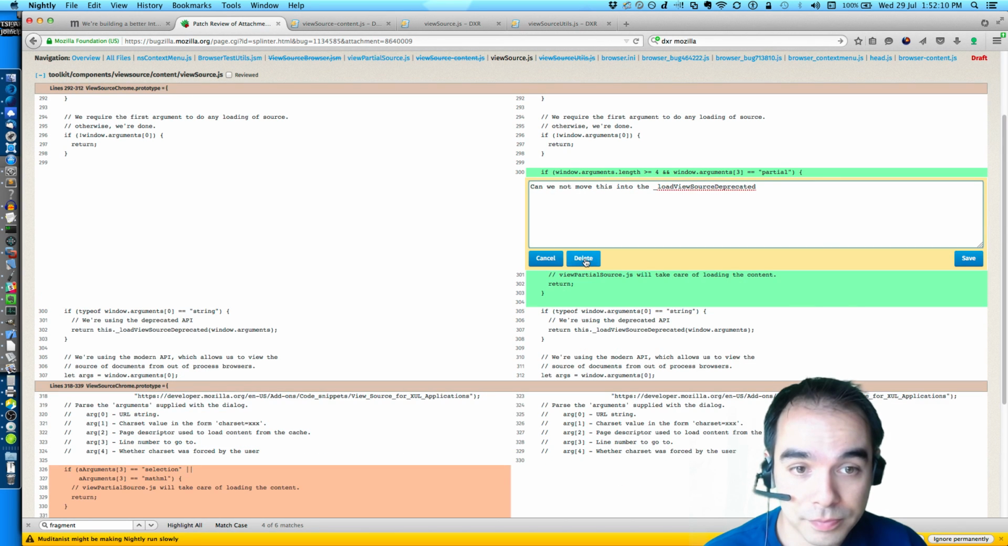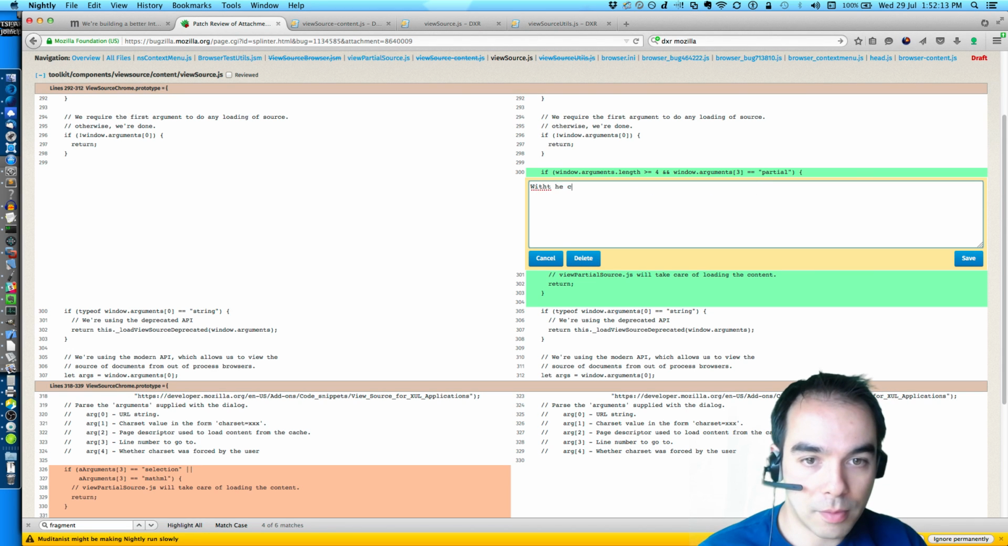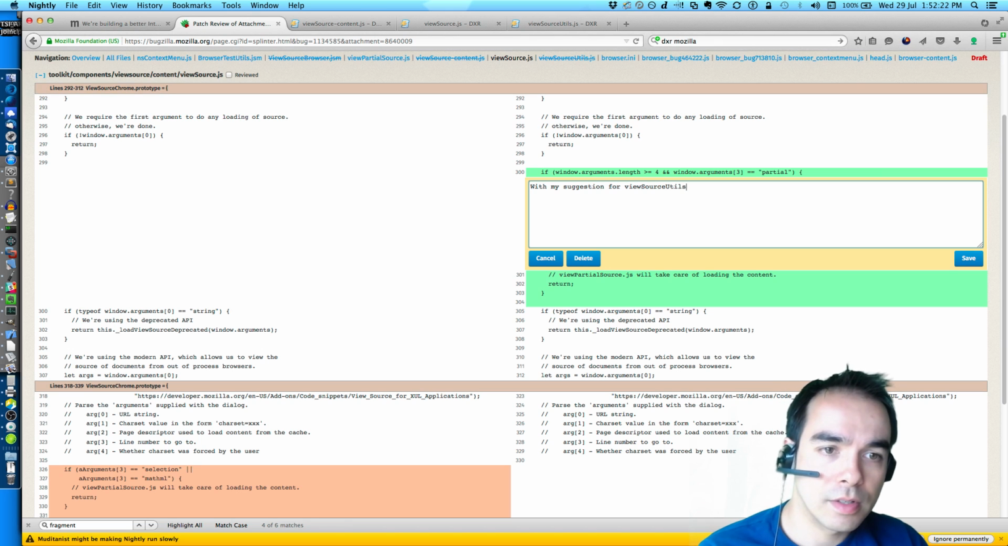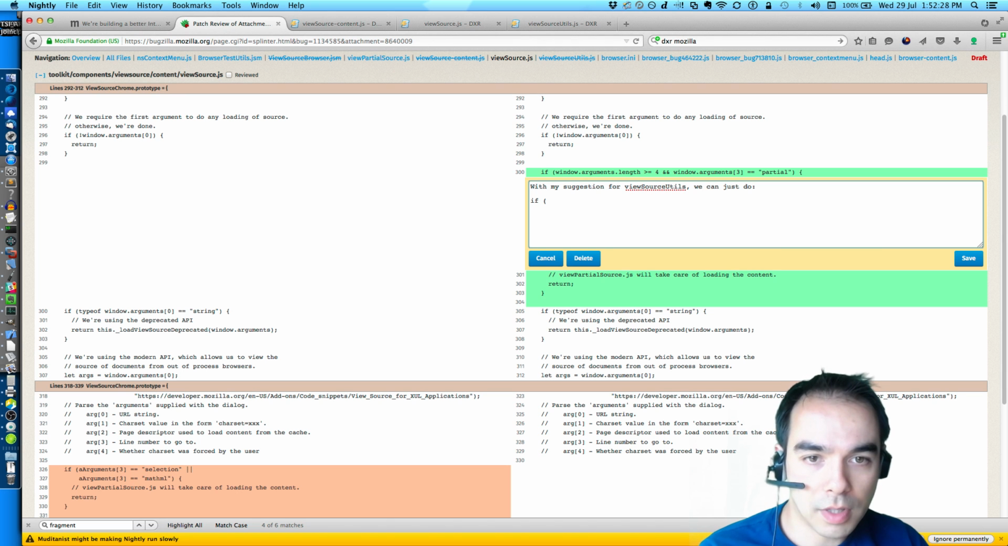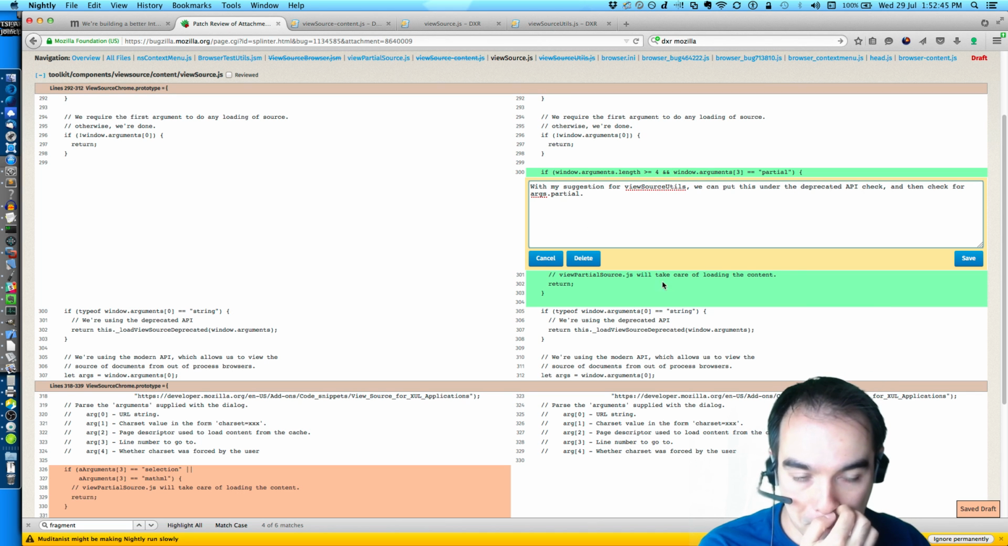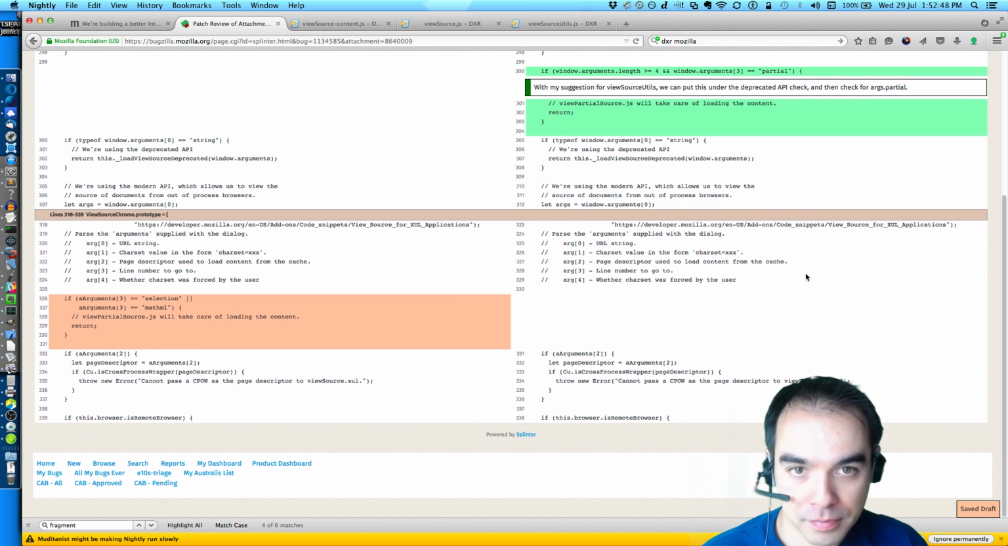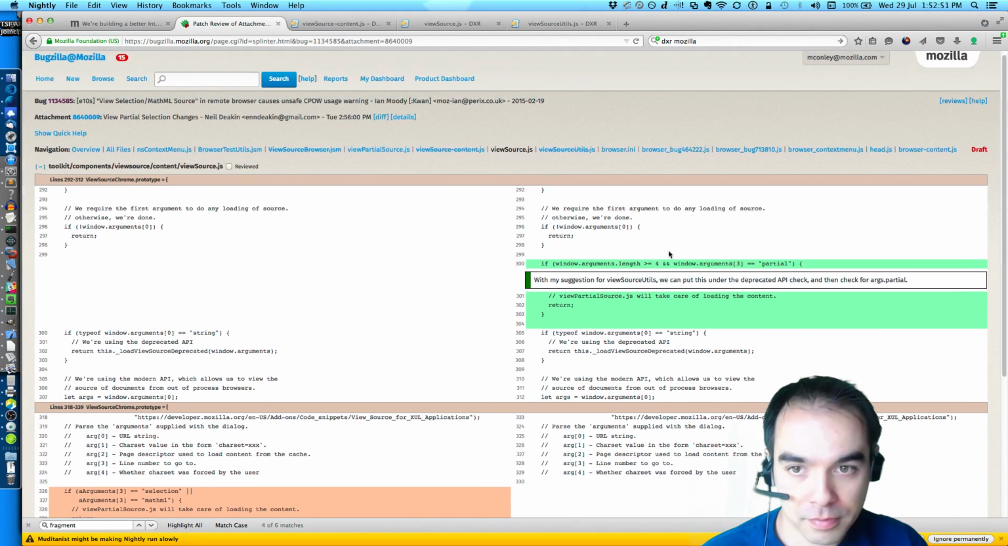Where was I? View source utils. We can just do if, we can put this under the deprecated API check and then check for args.partial. I understand. We really need to fix this sometime.